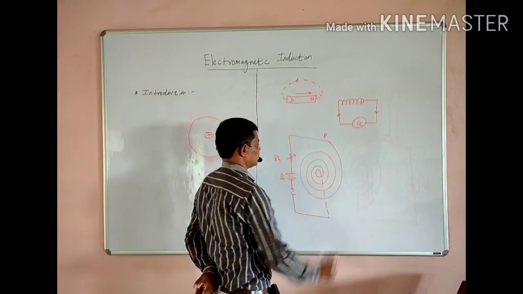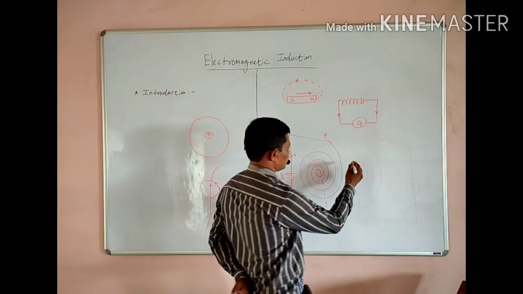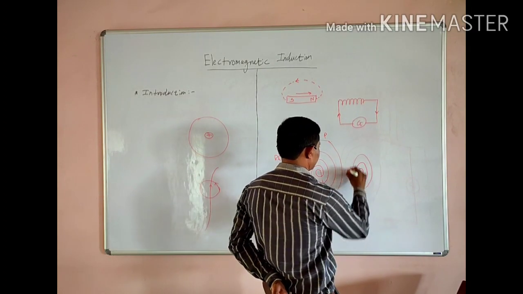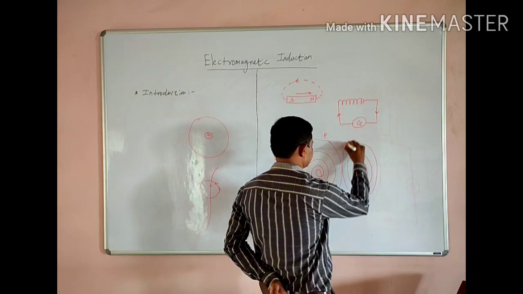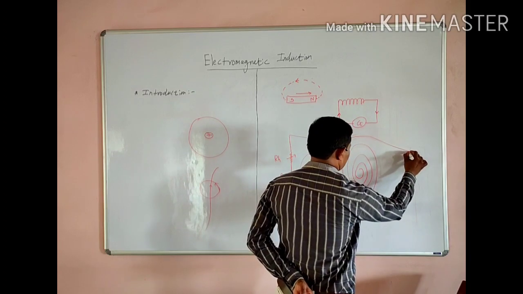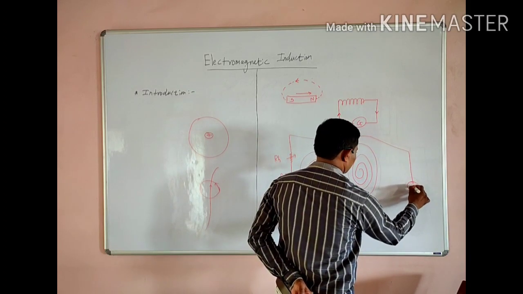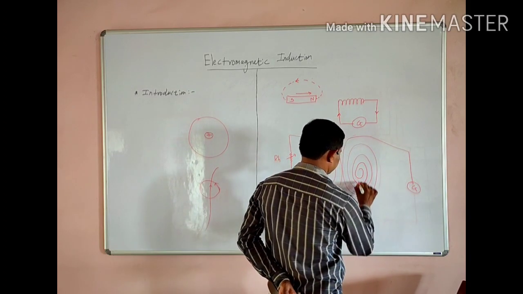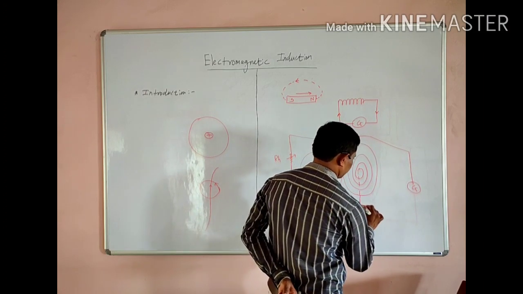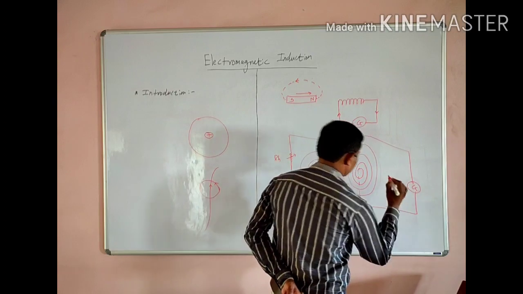primary coil, which is fixed, and suppose another coil is also taken into account like this. Suppose a galvanometer is connected across it, like this.